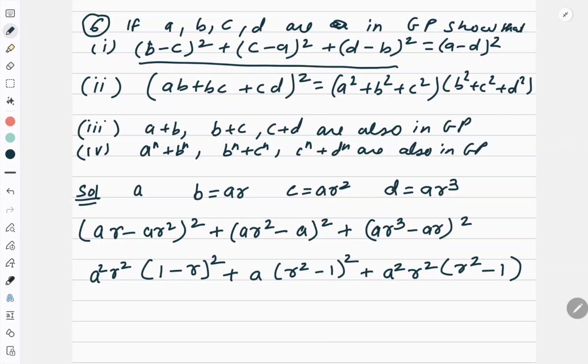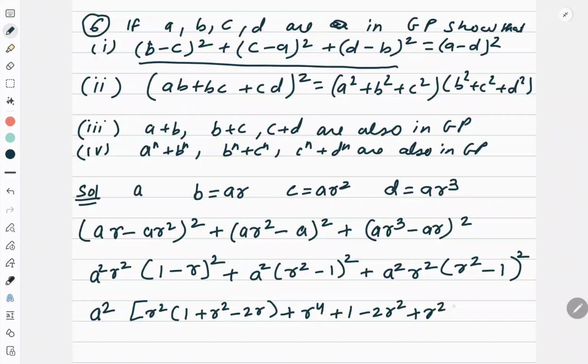Now the first term, if I open it by the formula, or what common term I can take from all the terms is a square. If you take a square common, what will you get? r square, a square plus b square minus 2ab, plus r to the power 4 plus 1 minus 2r square, plus here also I have a square, so r square, a square plus b square minus 2ab, like this.